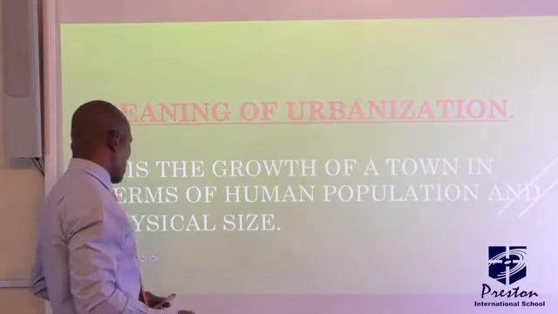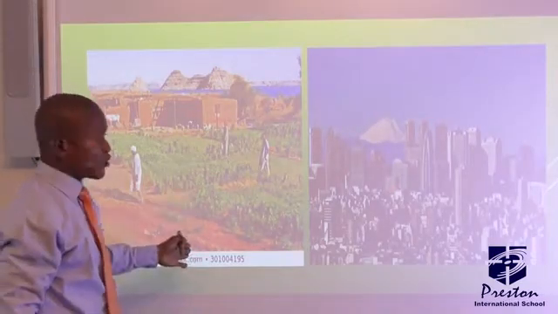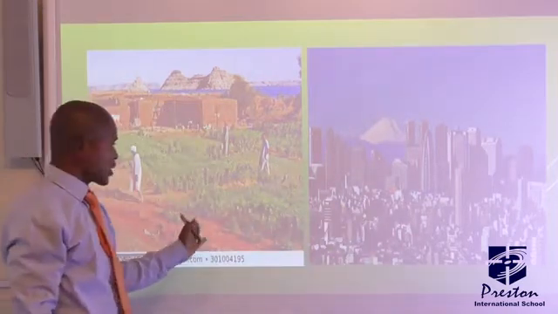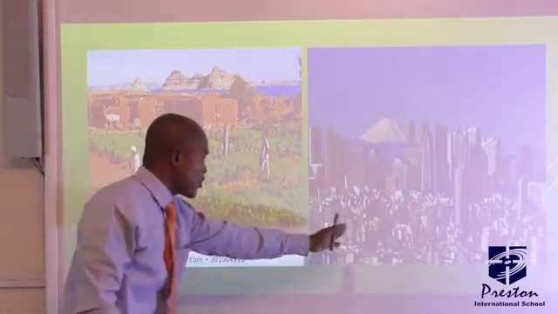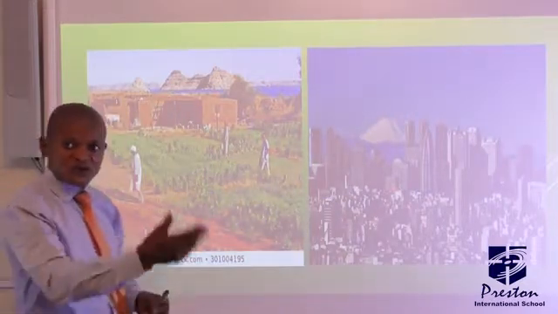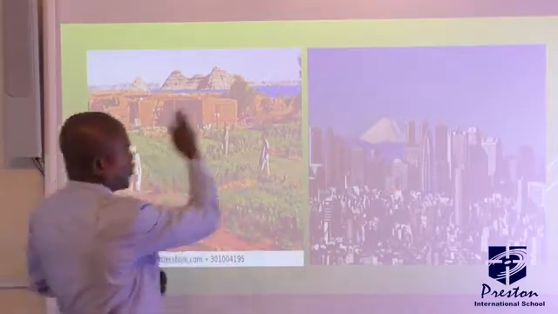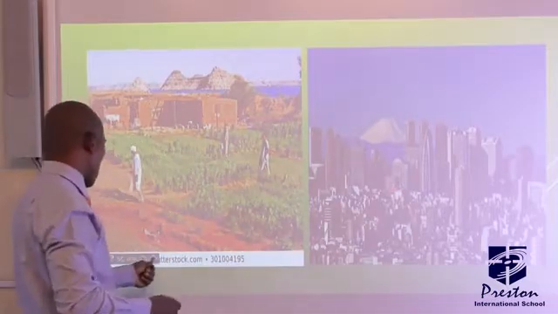Let's look at these pictures quickly. You can see, this is a picture of a rural area, while this is a picture of an urban area. This place was like this before. But you can see now, the number of buildings here, they are more than this place. The number of people here, they are more than here. That is what we refer to as urbanization. The characteristics of this settlement have been transformed from a rural characteristic to an urban characteristic. That is what we mean by urbanization.